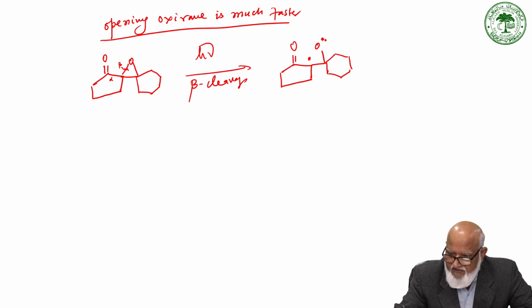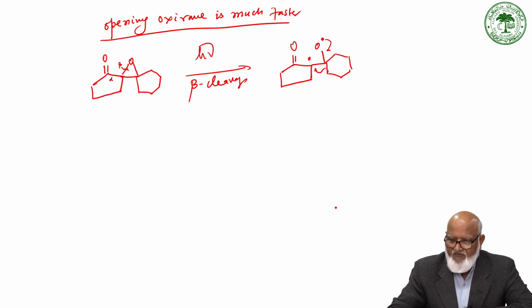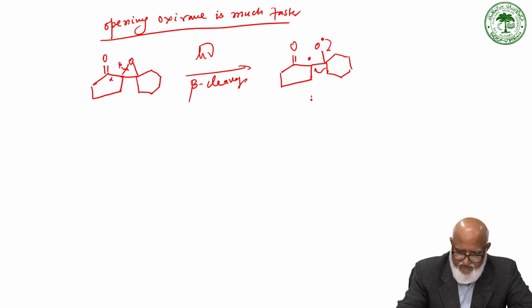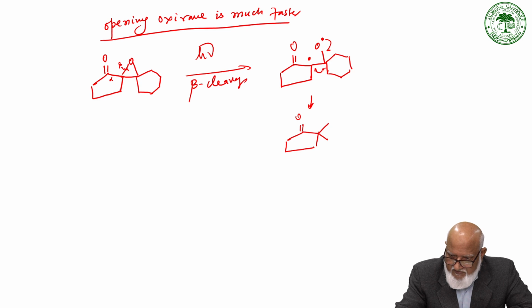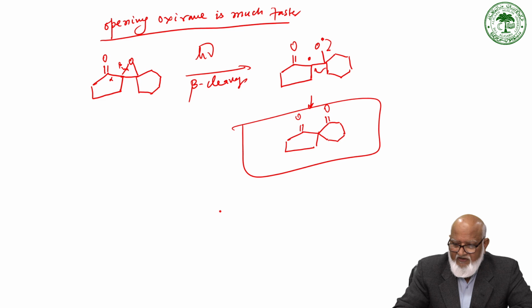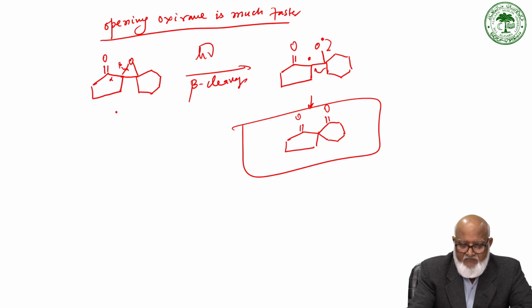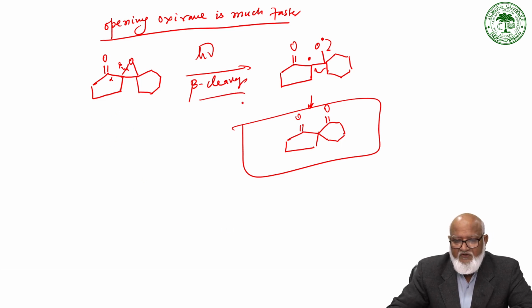So we have this diradical, and then there is the shift of this. So this is a very interesting product where now you can see this is a linkage. This is a spiro-type compound. This comes and attaches here, and there is a ketone. So this is a very nice product which is formed by epoxy ketone involving beta cleavage under photolysis.